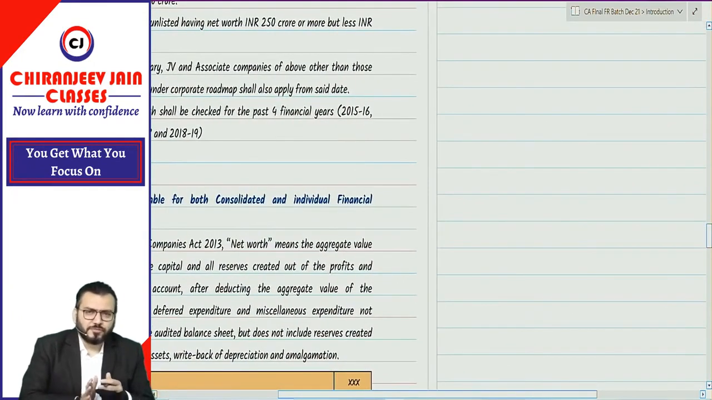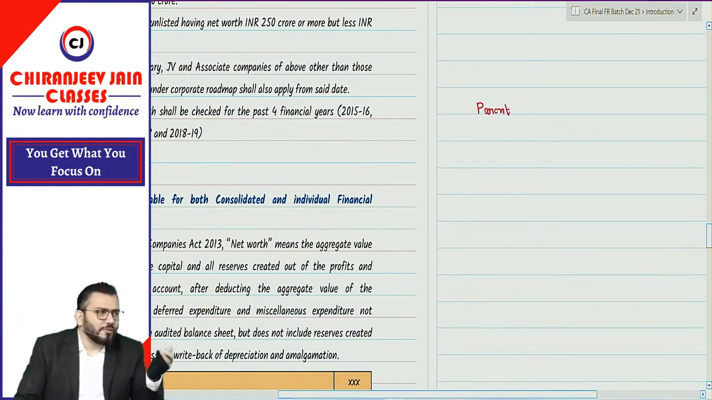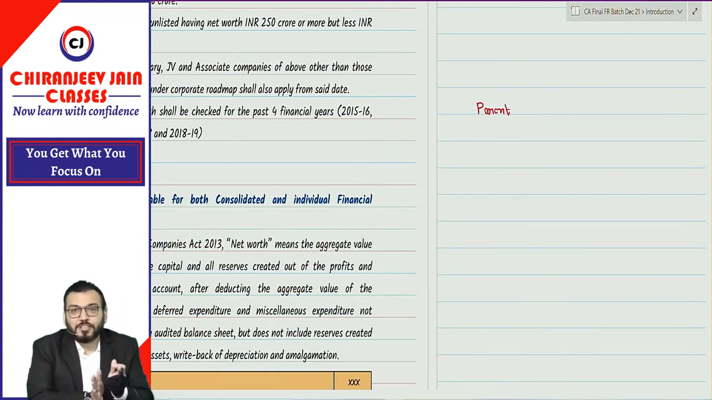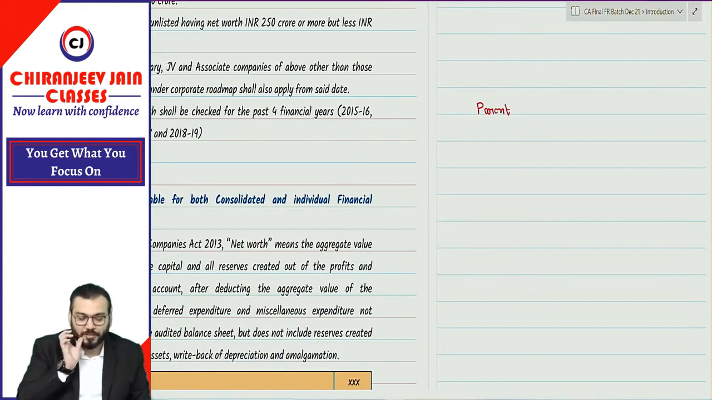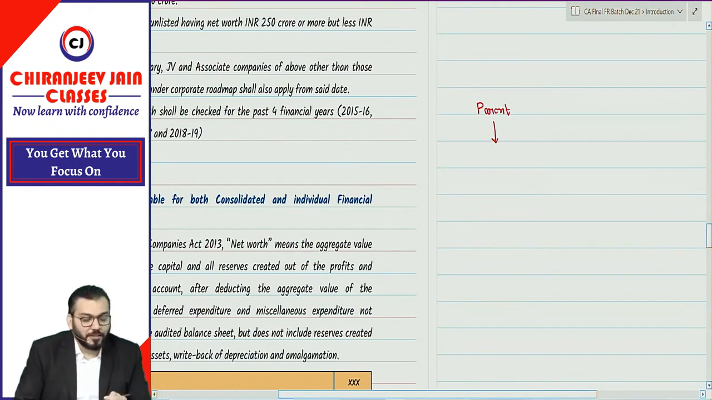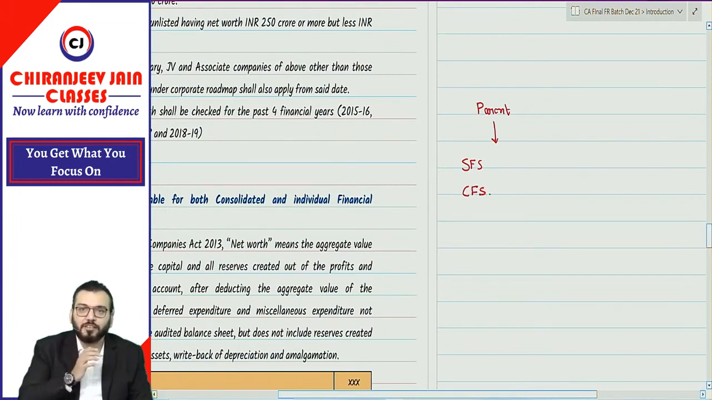Now, just a small piece of information. Whenever we say parent company, you all know what a parent company is. Any company that controls another entity becomes the parent entity. When it will be considered that an entity has control over another entity, that point we need to understand when we do the consolidation chapter. Now for a parent company we prepare two financial statements. One is known as the separate financial statement, and one is known as the consolidated financial statement.